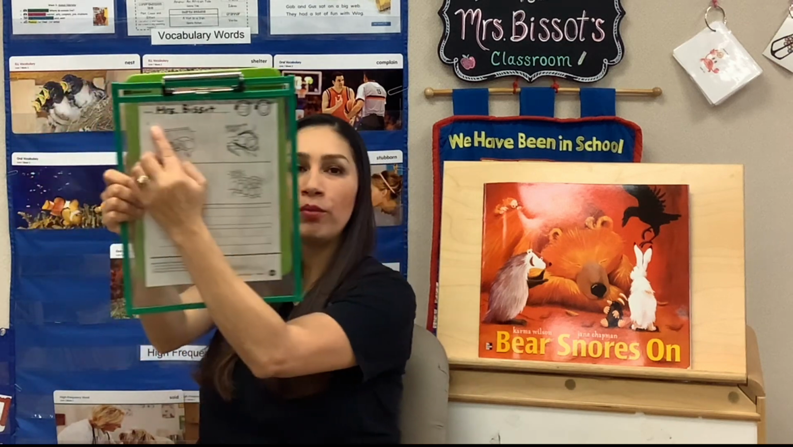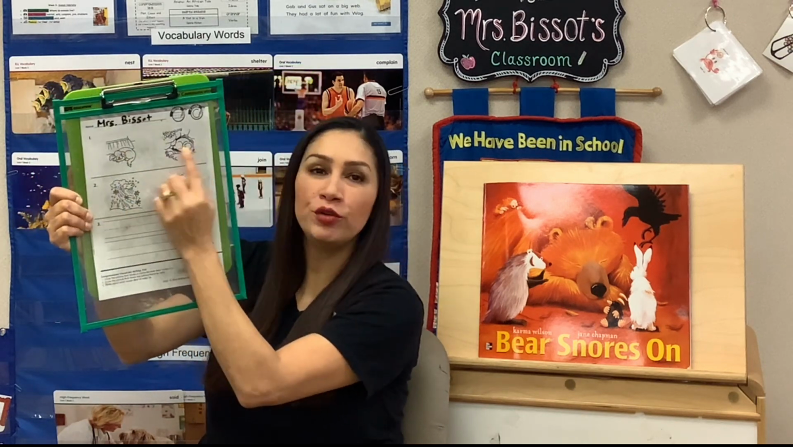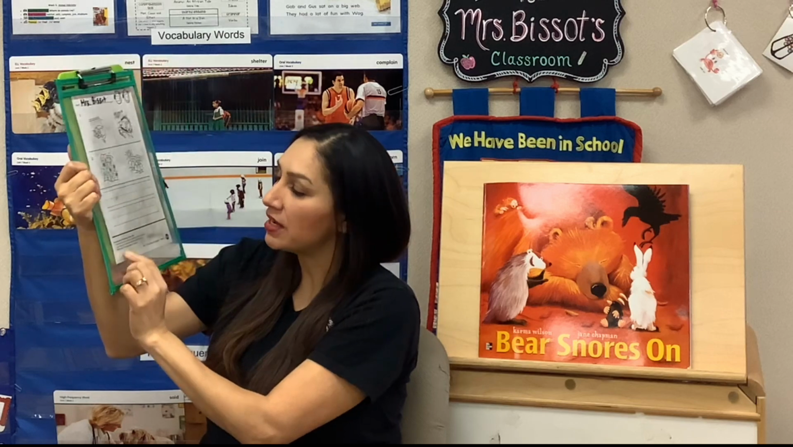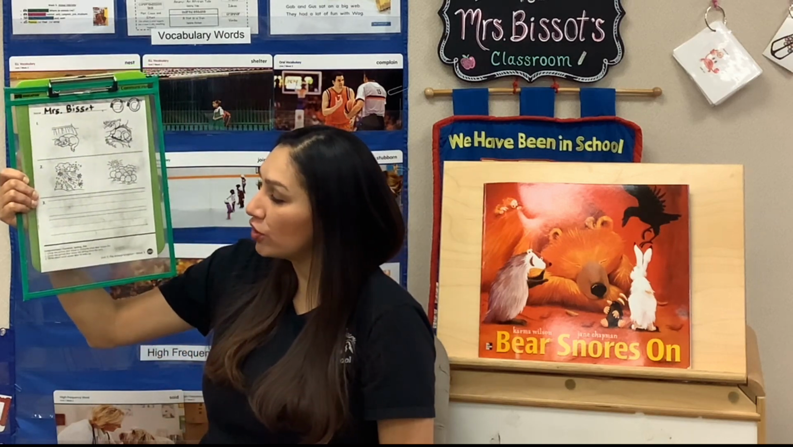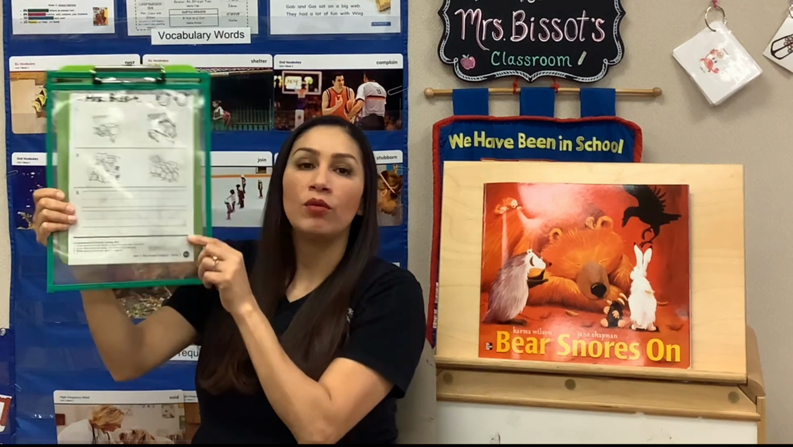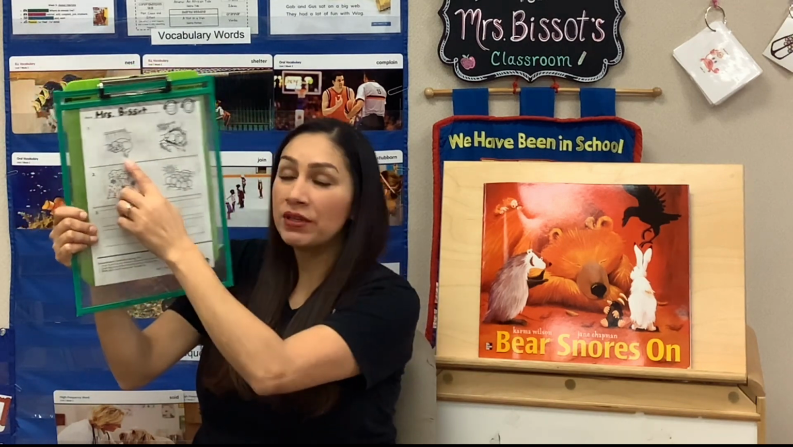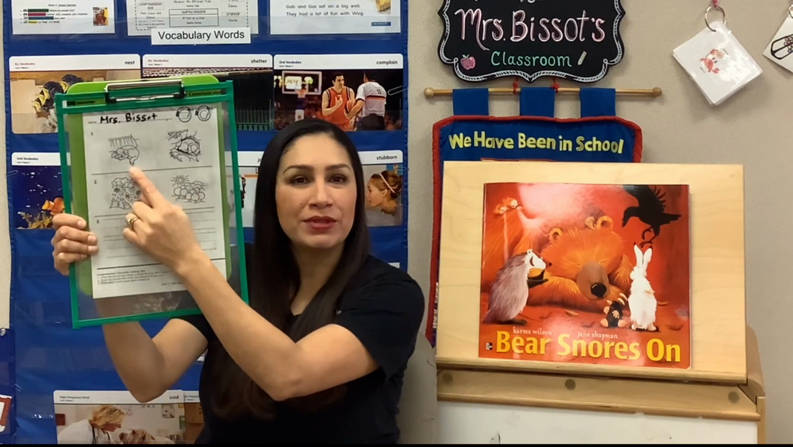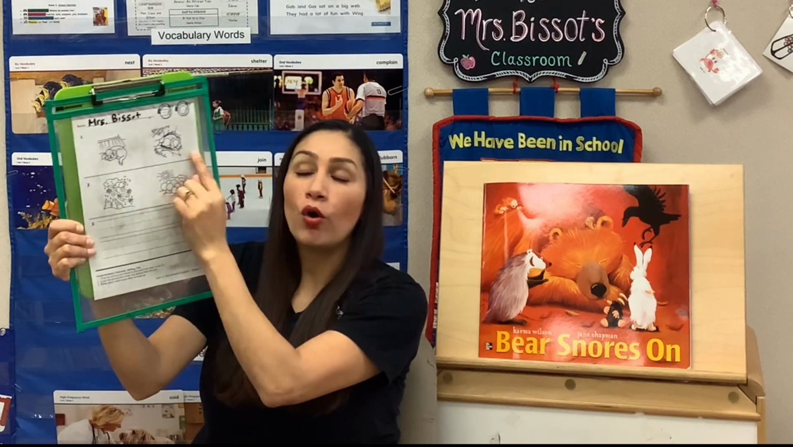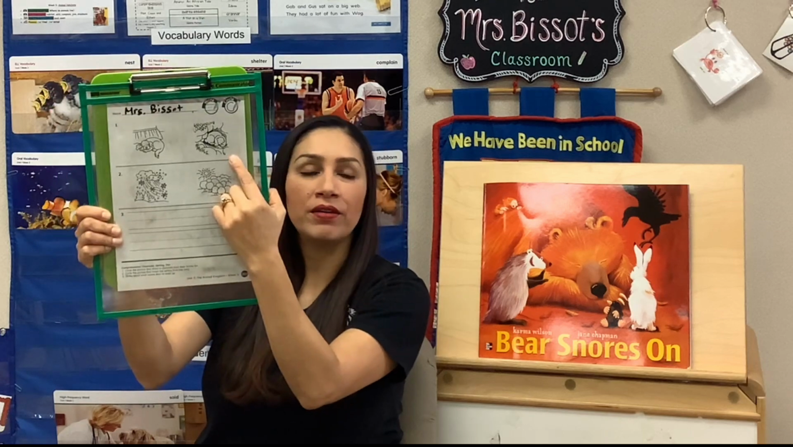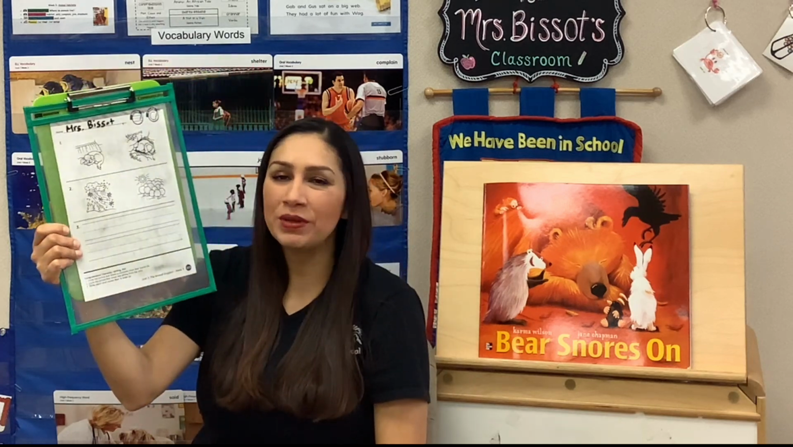Okay, so let's take a look at what they want us to do. For number one, point at number one and you have two pictures. Now it says, circle the picture that shows a character from Bear Snores On. Well, who was a character? Who was the story about? Was it about a dog that was sleeping? Or was it about a bear that was sleeping? Who was in the story?